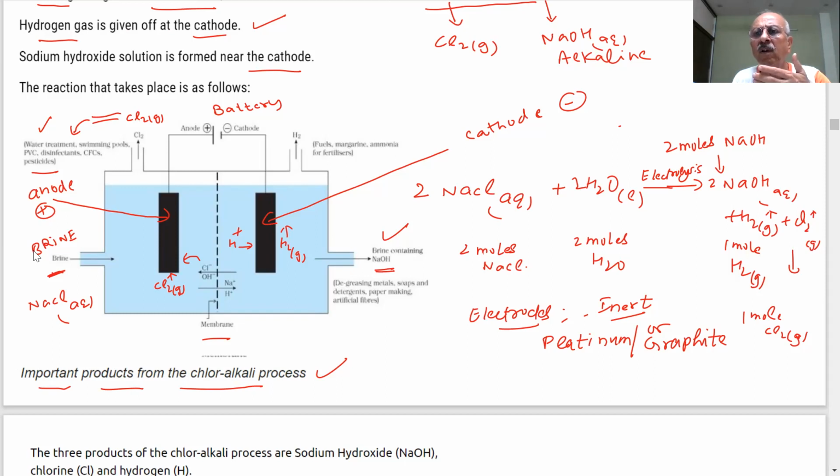You have seen in the Olympics the swimming pools, how clear the water is. Once they are diving in that swimming pool, the water should be disinfected because there are germs in the water. So chlorine gas is used in swimming pools.